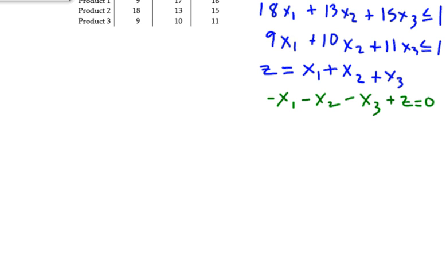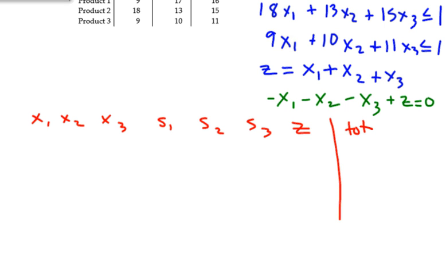So I'm going to have a column for x sub 1, x sub 2, x sub 3, then slack variables for each one of those, s sub 1, s sub 2, s sub 3, a z, and then a totals column. I have 3 inequalities and 1 equation. So I'm going to fill those in.